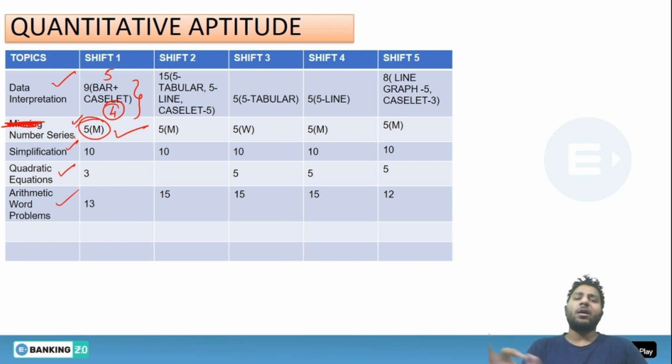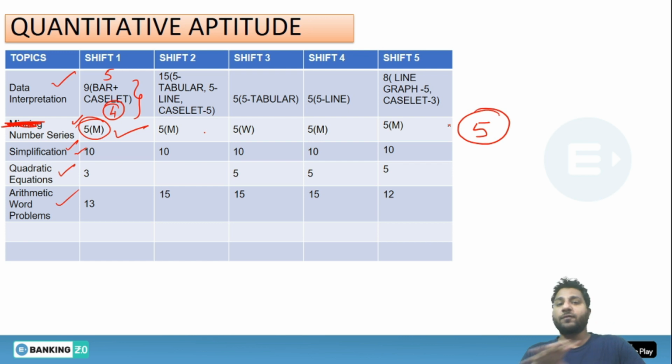In fact, all the shifts provided number series and simplification in the same number of questions. Whether we talk about shift 1, 2, 3, 4 or 5, we have constantly been given 5 questions for number series.